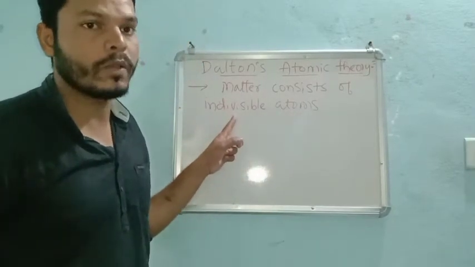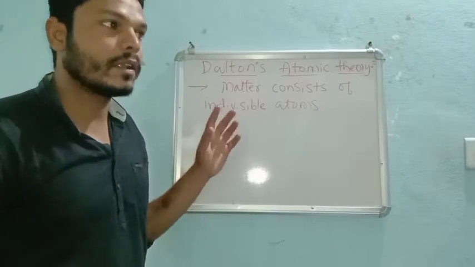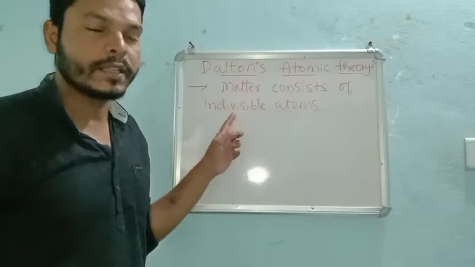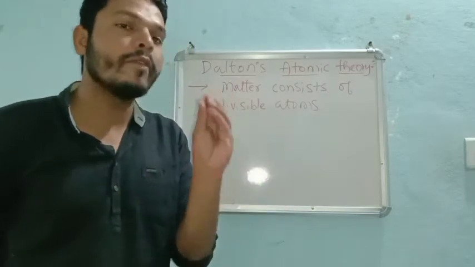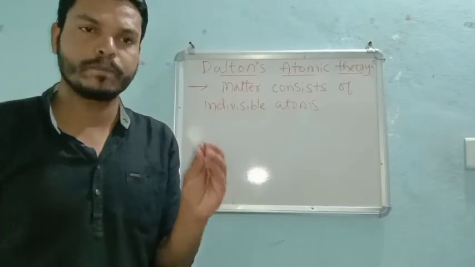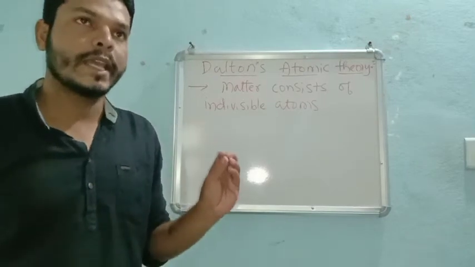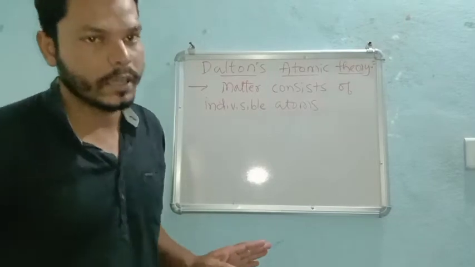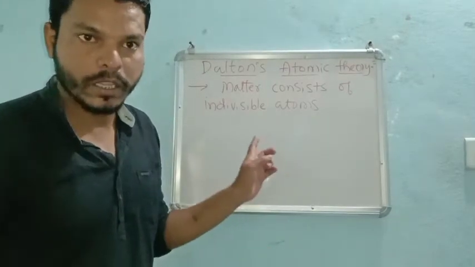That means atoms are very small particles, and just because they are very small, they cannot undergo further division, right? So this is the first point.